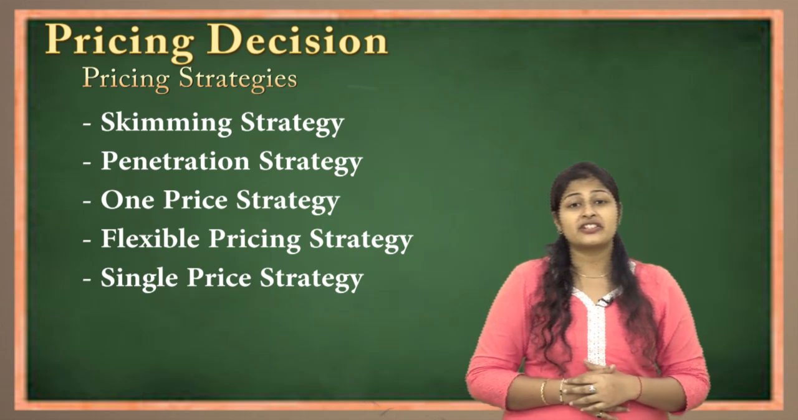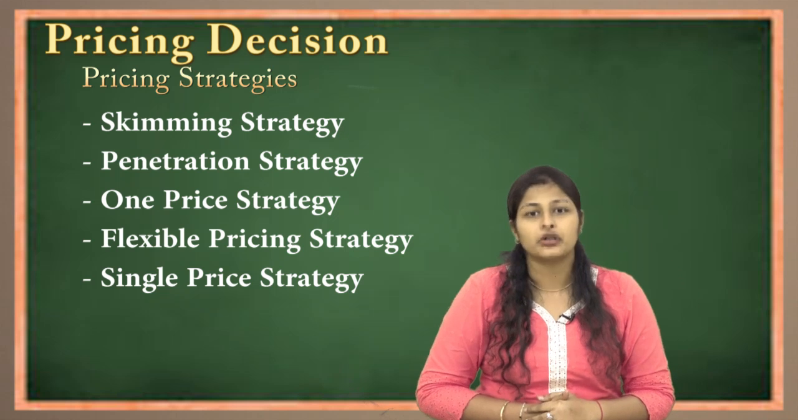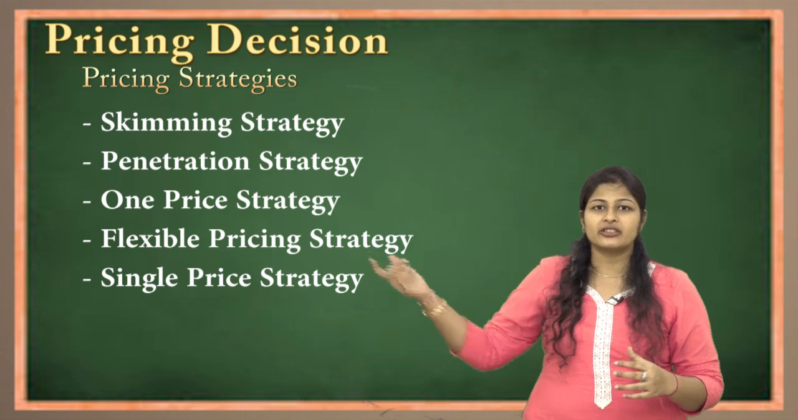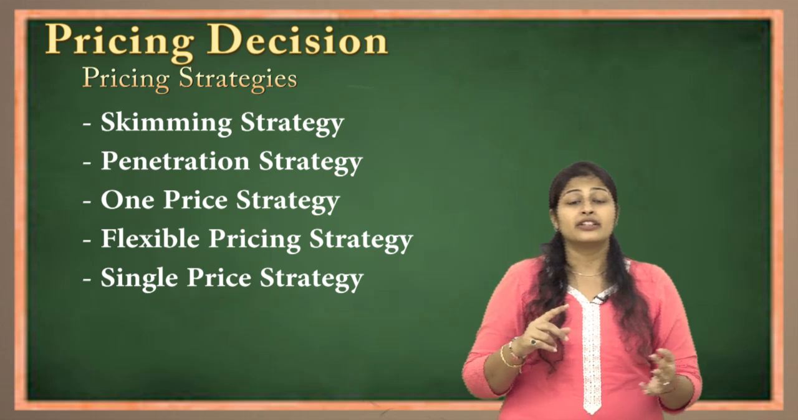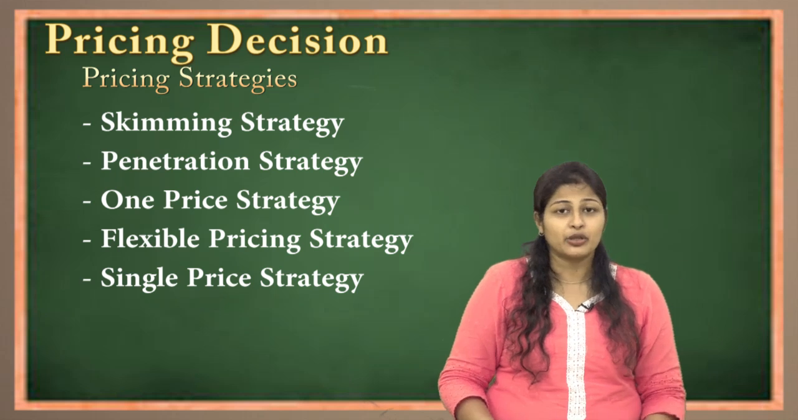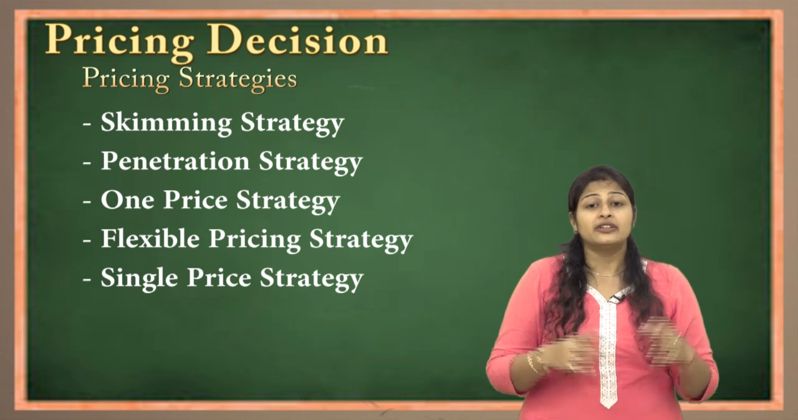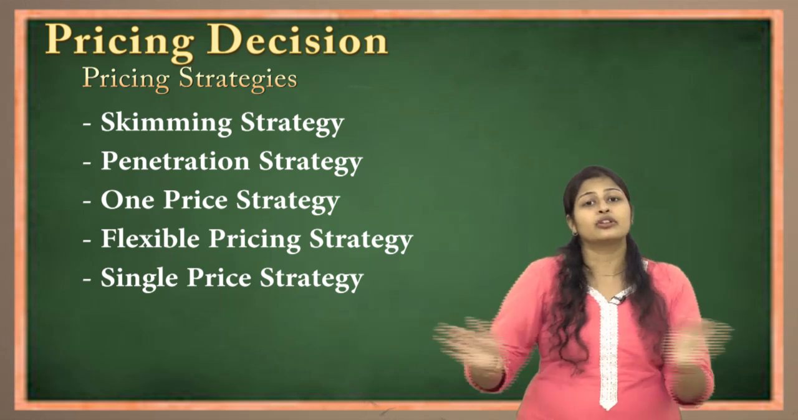The next is the single price strategy. The best example of the single price strategy is the Indian hawkers. For example, go to any roadside vendor: sev puri 25 rupees, bhel 25 rupees, then dahi puri 25 rupees, pani puri 25 rupees. This is the best example of single price. They have multiple products, but they charge the same price for all the products.